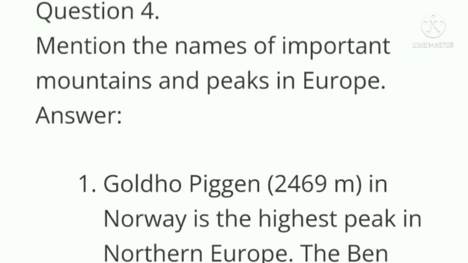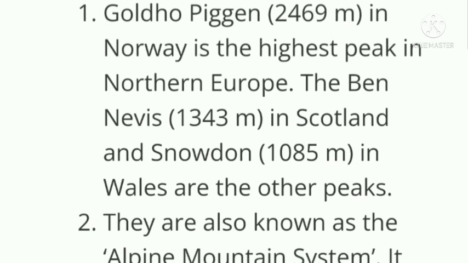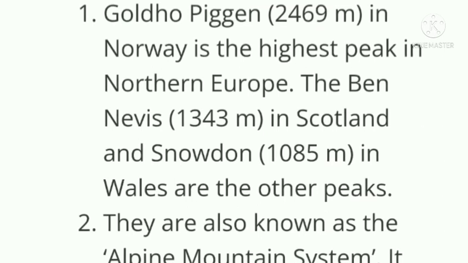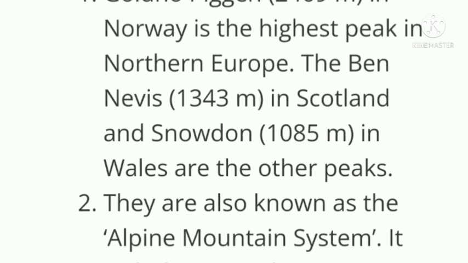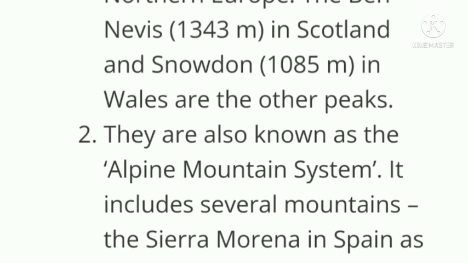Question number 4. Mention the names of important mountains and peaks in Europe. Answer. Galdhøpiggen, 2,469 meters in Norway, is the highest peak in northern Europe.